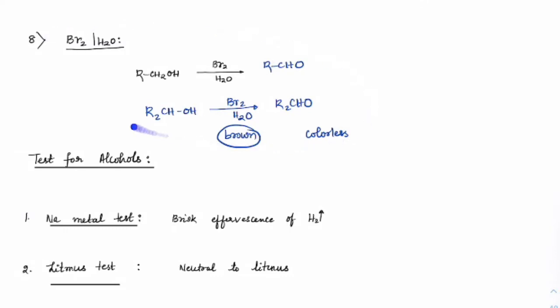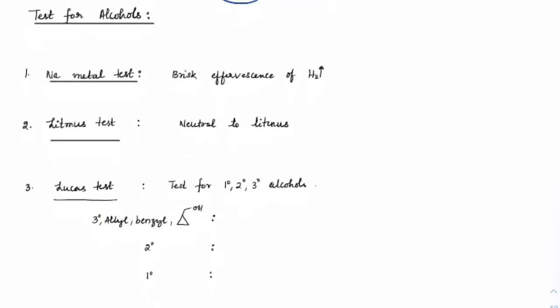We have treated that with bromine water. If you have primary alcohols, it will give aldehyde, secondary alcohols will give ketones. The brown color solution, bromine water is a brown color solution, will become colorless in this, right? Now let us see the tests for alcohols.